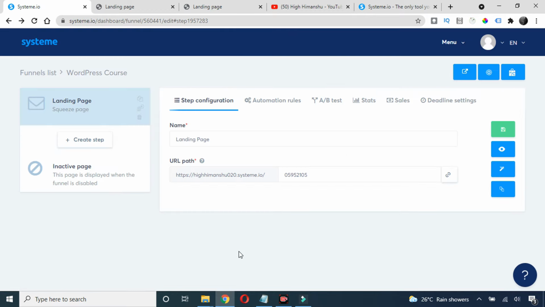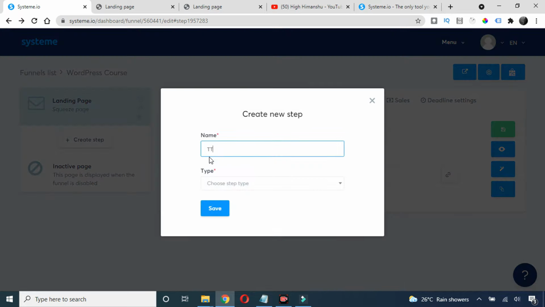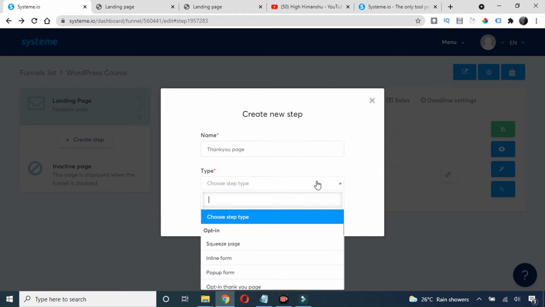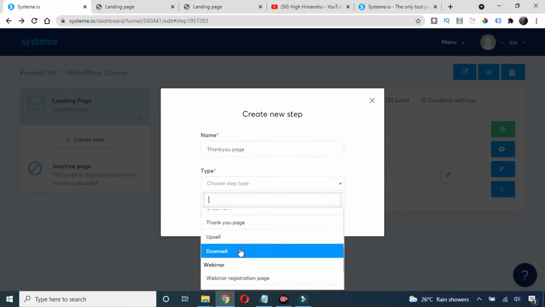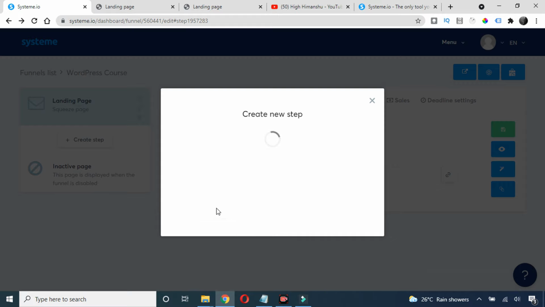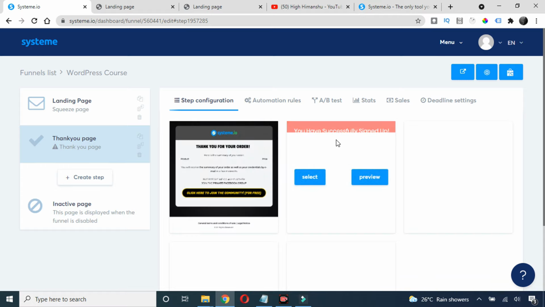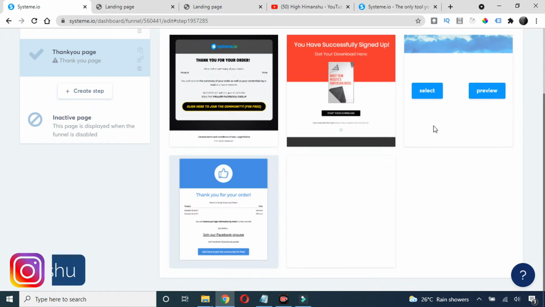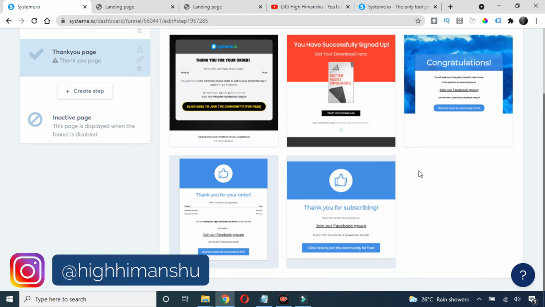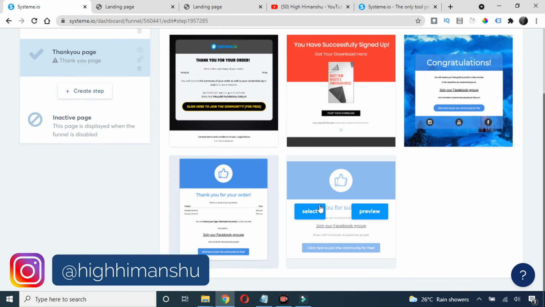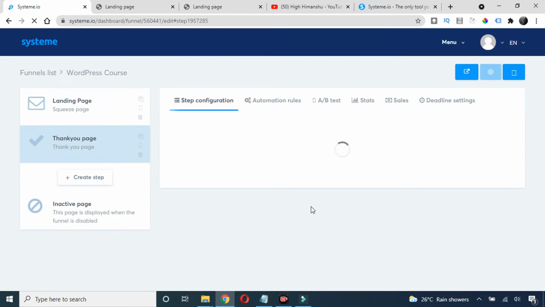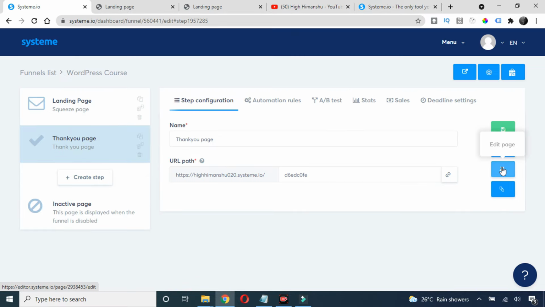Now I will create a thank you page here. Just click on this create step. I'll write here thank you page. Now choose the type as thank you page, and click on save. Now again choose any template, and the templates are really good looking here, right? So let's say I want to choose this one, select, and now again click on this magic pencil icon, that is edit page.